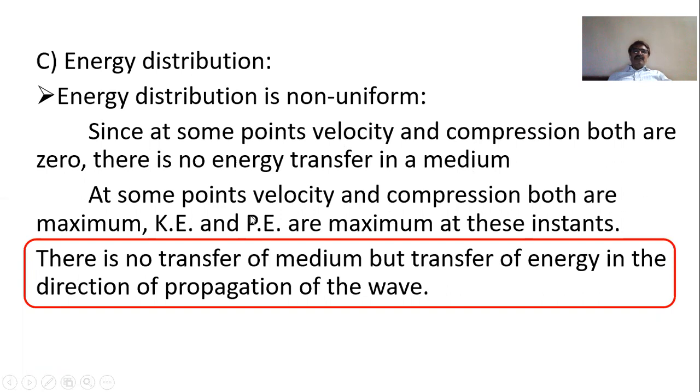On the other hand, there are some other points where velocity and compression are both at their maximum. Since velocity is maximum, kinetic energy is maximum. Since compression is maximum, potential energy is maximum at these instants. So energy distribution is not uniform. Somewhere energy is maximum, somewhere it is zero, and at all other points it is a suitable combination of kinetic and potential energy, depending upon the position of the particle.